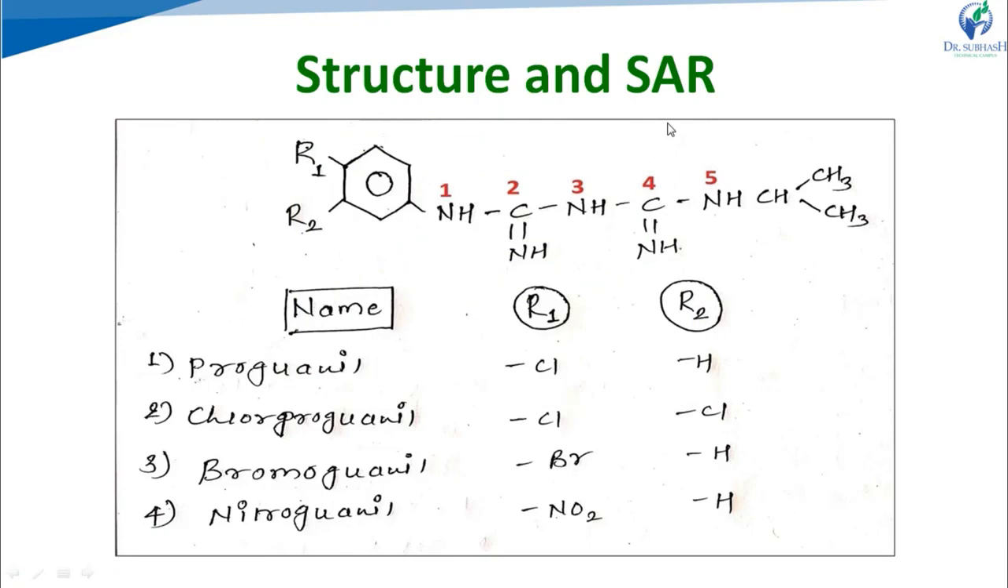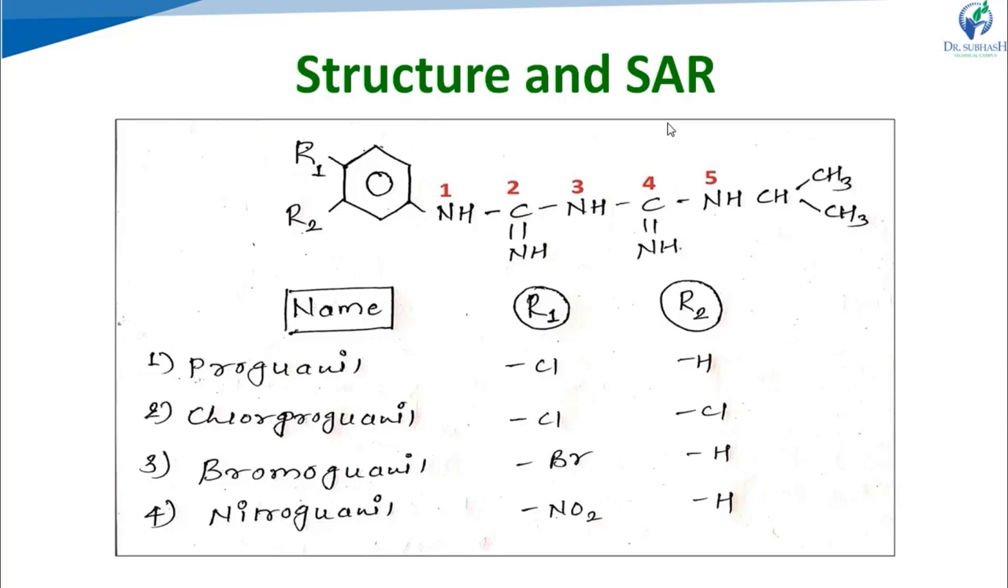Now, see the structure of different biguanides. It varies with the substitution at R1 and R2. In proguanil, R1 is chlorine and R2 is hydrogen. In chlorguanil, both R1 and R2 are chlorine atoms. Then in bromoguanil, R1 is bromine and R2 is hydrogen. In case of nitroguanil, R1 is nitro group and R2 is hydrogen. This is the different structure of biguanides.